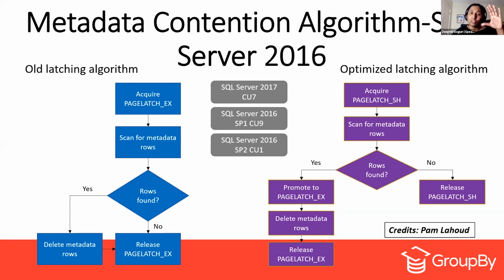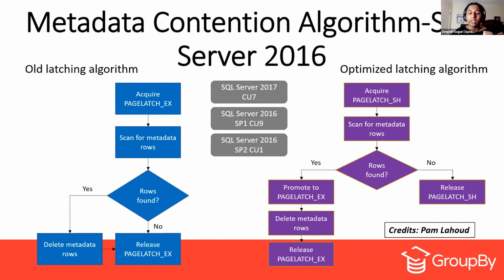But then once, throughout the entire process, the exclusive lock has been acquired until the complete process has been done. And if that is the case, if we follow the old latching algorithm all the time, even now, then we cannot remove the metadata contention, because only one object can be deleted at one time within the system tables, right? But then if we can go ahead and optimize that latching algorithm by instead of using the page latch